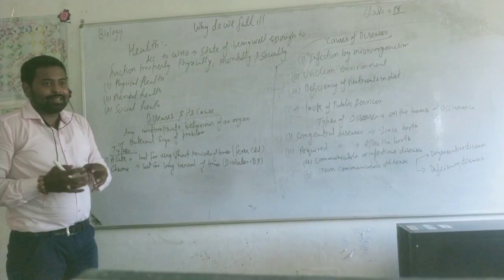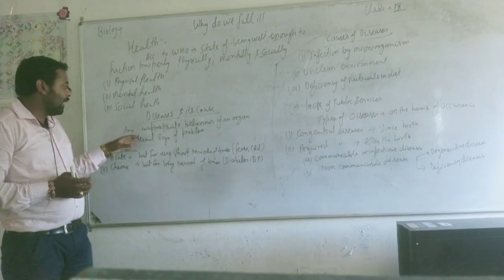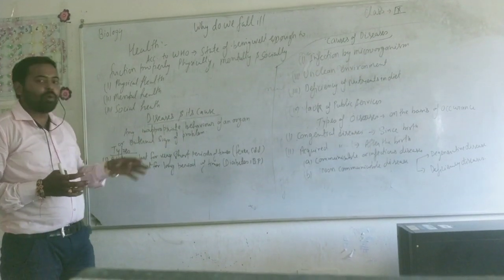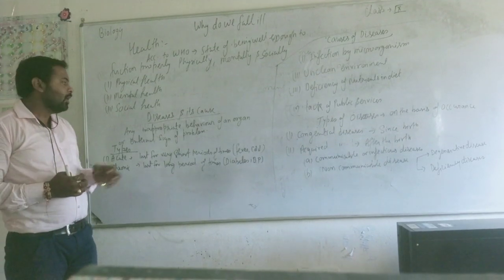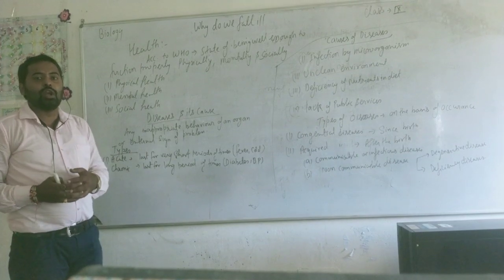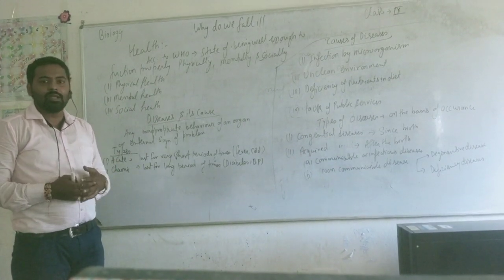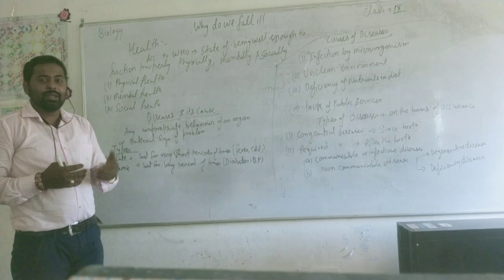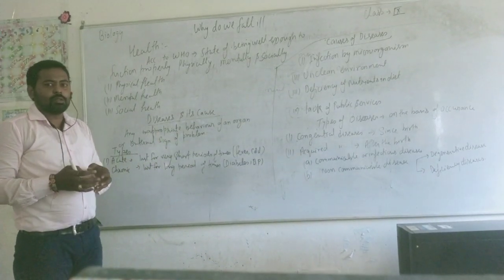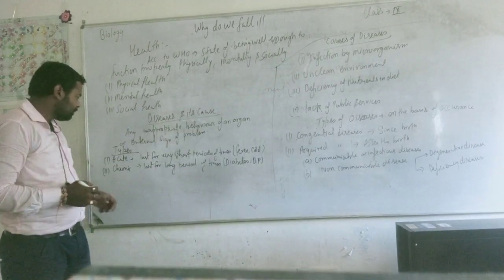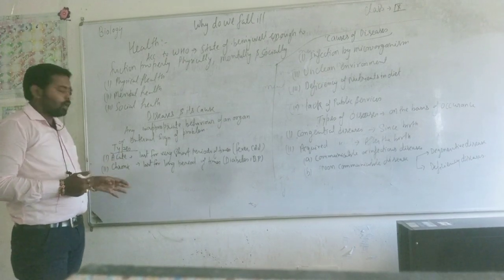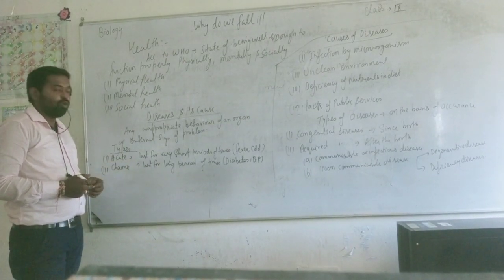Disease. If we define disease, any inappropriate behavior of an organ, or external sign or problem which shows in our body, is known as disease. Disease means disturbance. When our body cannot perform metabolic activity, like respiration, nutrition, excretion, transportation of substances, that kind of symptom is known as disease. If we go towards types of disease, there are two types. Number one, acute disease. Second one is chronic disease.